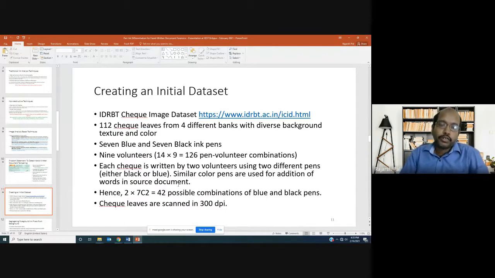And even in the blue inks themselves there are enough variations if you use 7 different pens from the market. So while doing this, as per our understanding, we tried to modify using a pen whose ink color matches, at least visually as closely as possible, the color of the ink that was used initially.